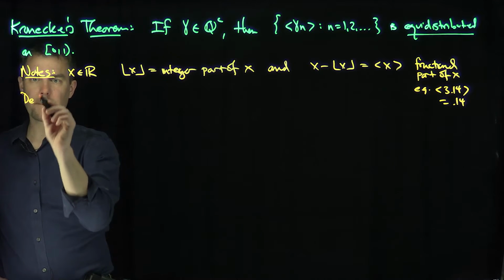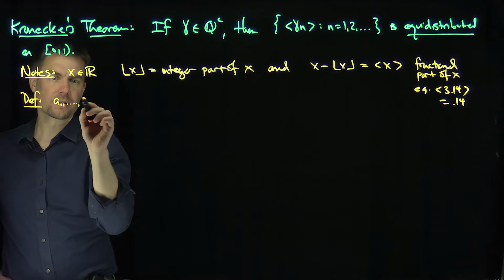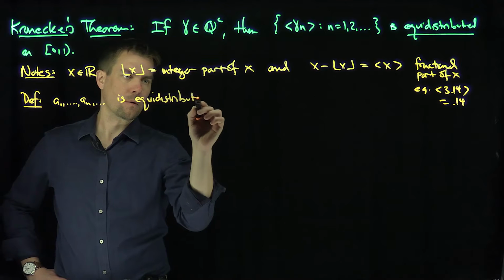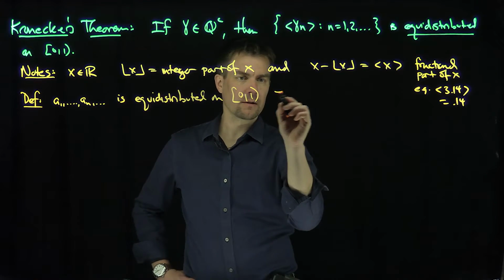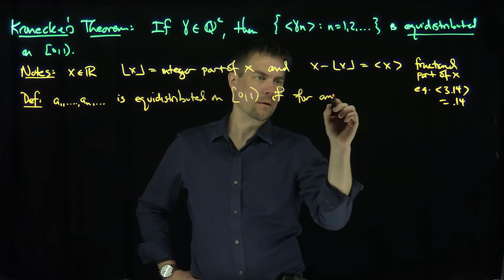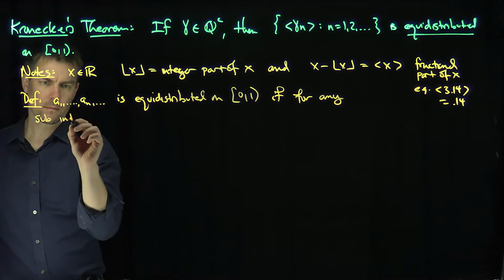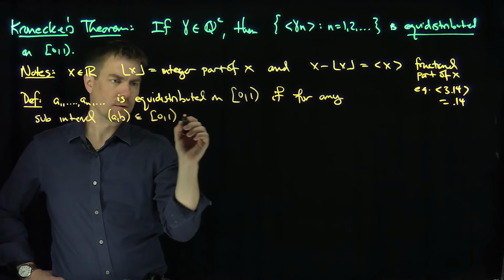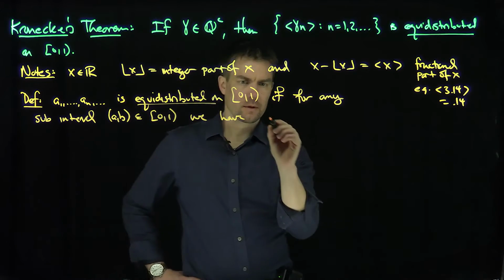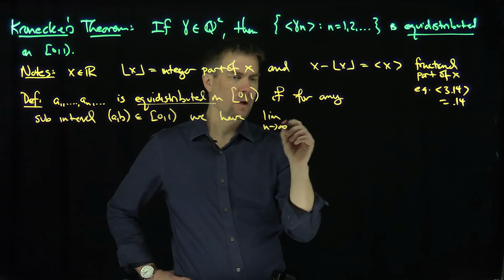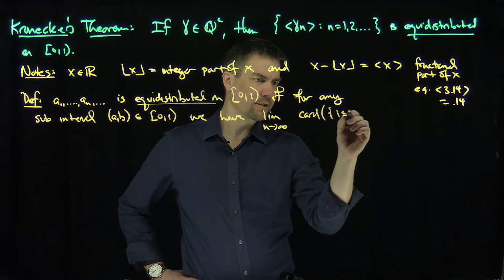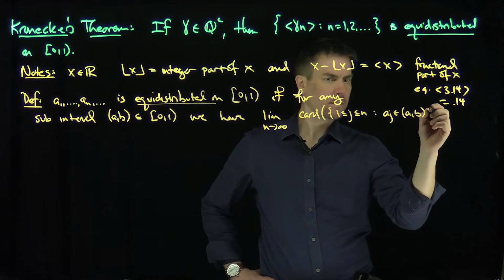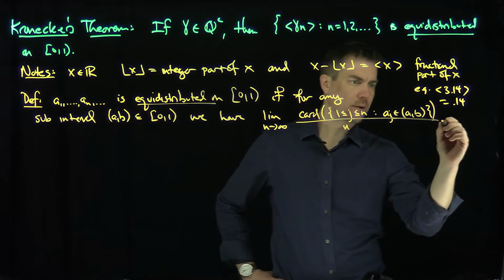Definition: a sequence a_1, ..., a_n is equidistributed on [0, 1] if for any subinterval [a, b] of [0, 1], the limit as n tends to infinity of the cardinality of the set of indices j from 1 to n such that a_j is in the interval [a, b], over n, tends to b minus a, the length.